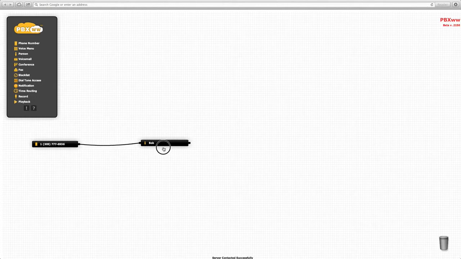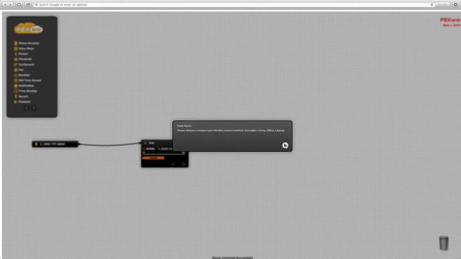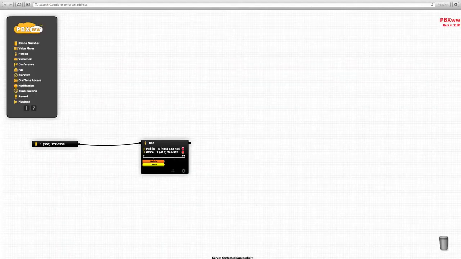Now, suppose Bob would like to be contacted in his Toronto office. What we can do is we add a contact method. Now it's a landline. We enter Bob's local phone number, enter contact method, and now you can see Bob can be contacted on a mobile and on his office phone, and the phones